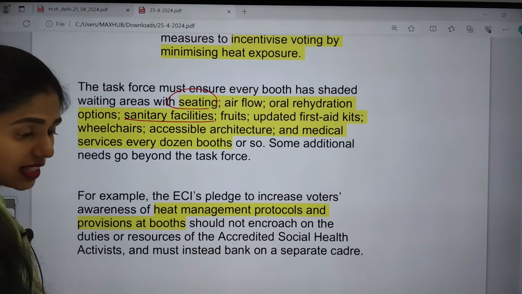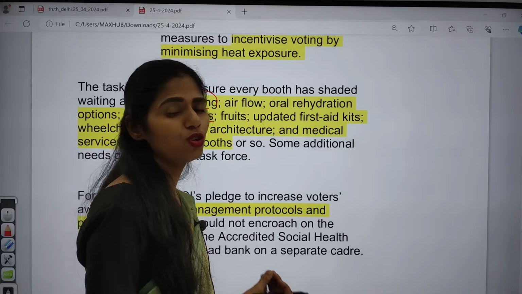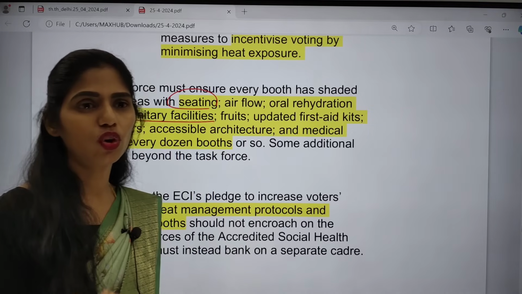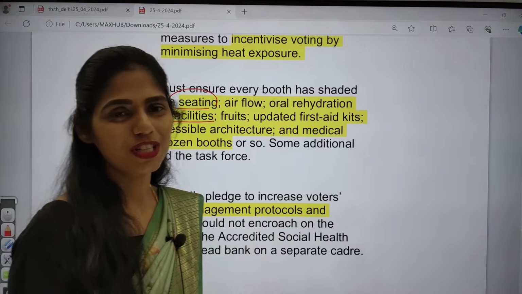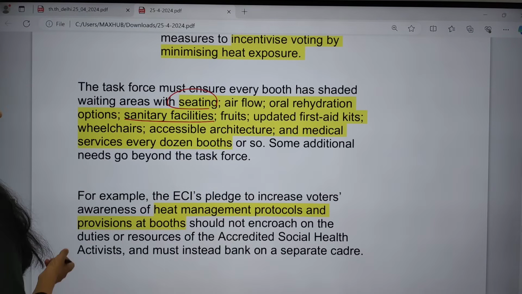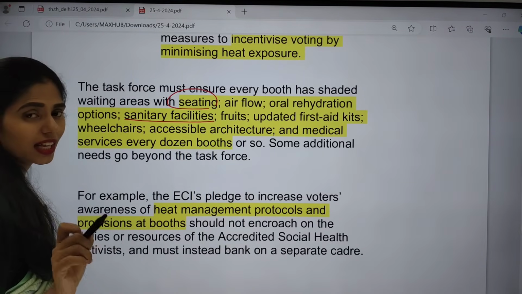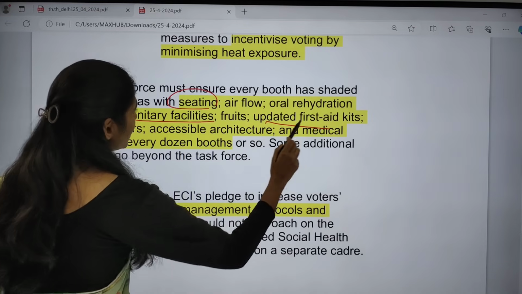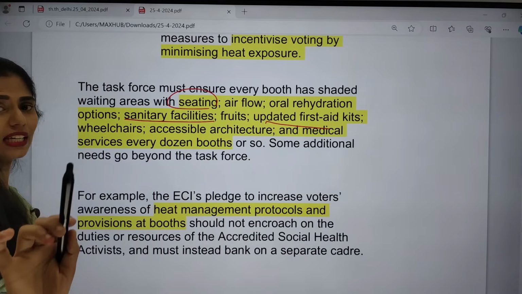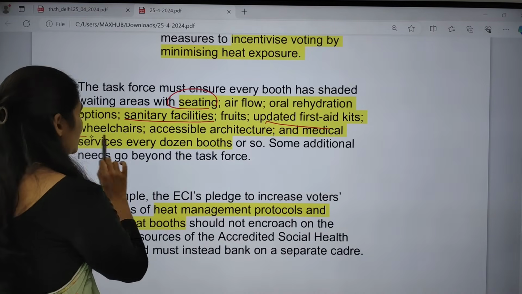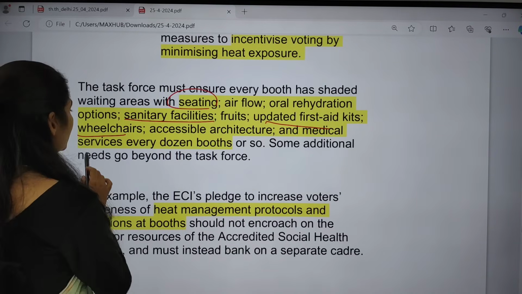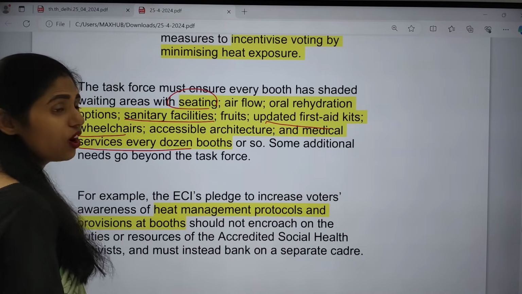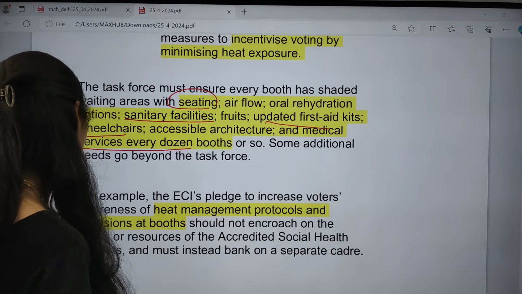If necessary, they can also provide fruits with high water content, like watermelon, or lemon juice or orange juice, etc. Next, the ECI can come up with updated first aid kits to control heat strokes. Next is wheelchair availability, accessible architecture, and medical services. All these steps can be done by the ECI.